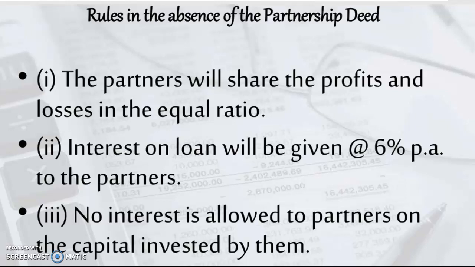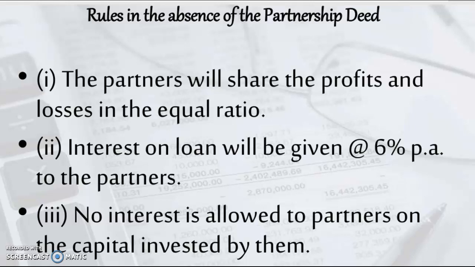First of all, understand when such a situation is there, in a numerical problem you will not find anywhere that it is written that partnership deed is absent, but it is implied when those provisions are not given. I repeat, when certain provisions relating to the adjustment of certain items are not given in that numerical, we would assume that partnership deed is absent or there is no partnership deed.